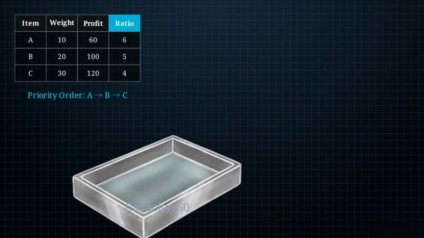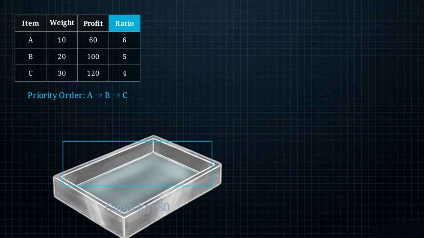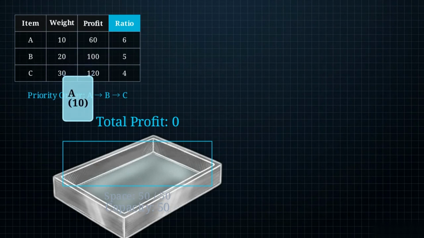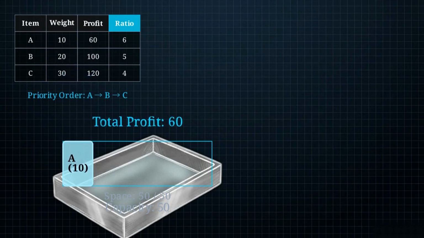Executing the first logical choice, the algorithm selects item A because it has the highest ratio. Our total profit registers at 60. Our remaining spatial capacity drops from 50 down to 40. The algorithm makes its second logical choice, selecting item B, the next highest ratio on the board. The profit counter climbs to 160. The remaining spatial capacity is now tightly constrained. We have exactly 20 units of space left.